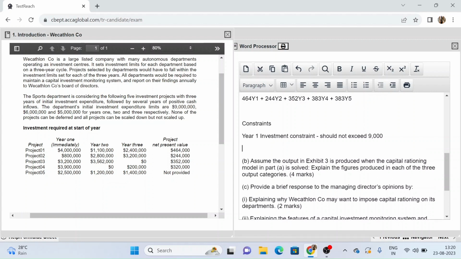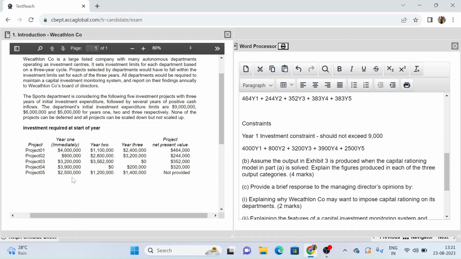So let's take the year 1 values for each of these: 4,000 y1 plus, for project 2 the initial is 800, so 800 y2, plus 3200 y3, and for project 4 it is 3900 y4, plus 2500 y5.